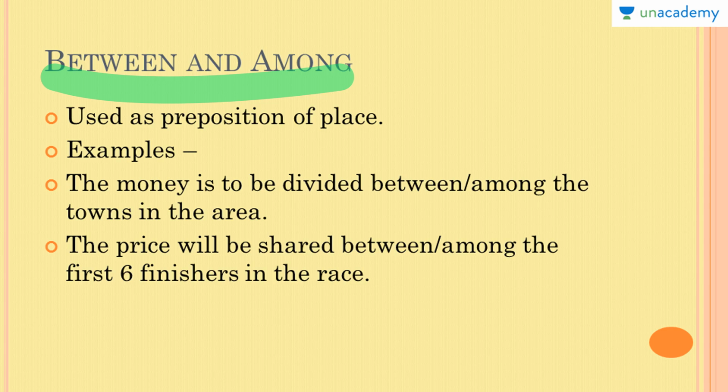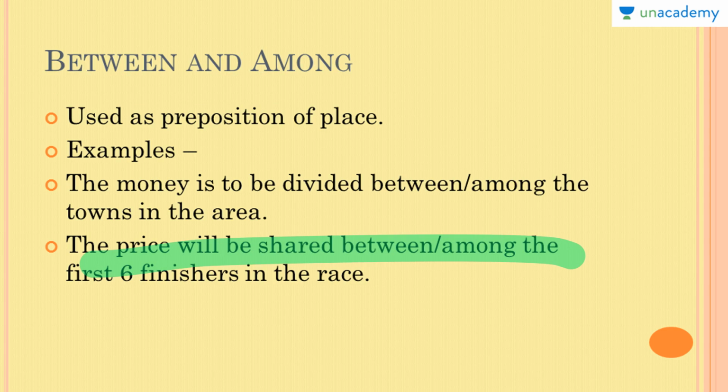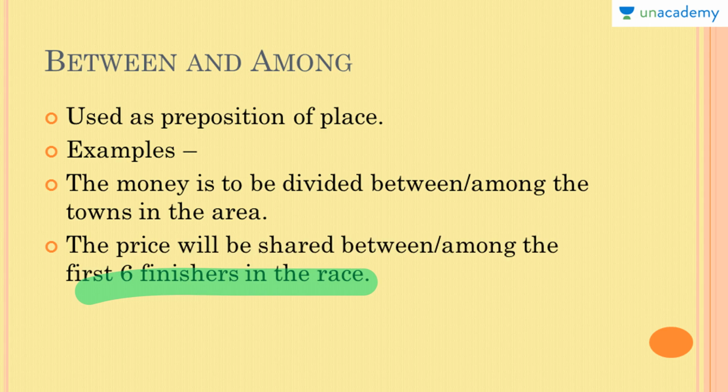Let's see the second example. The prize will be shared among the first 6 finishers in the race. Here only one of them is applicable. The second one gets eliminated because there are more than 2 people. That is why among is used here and not between.